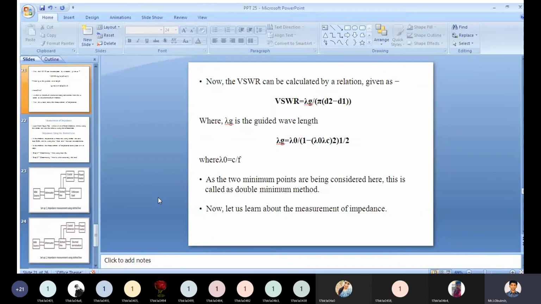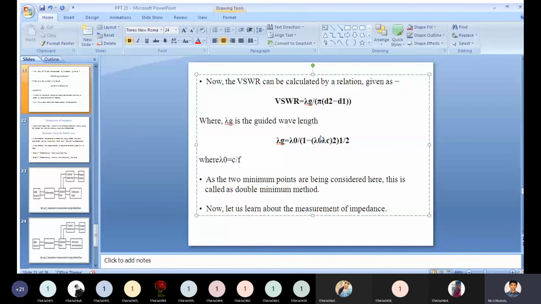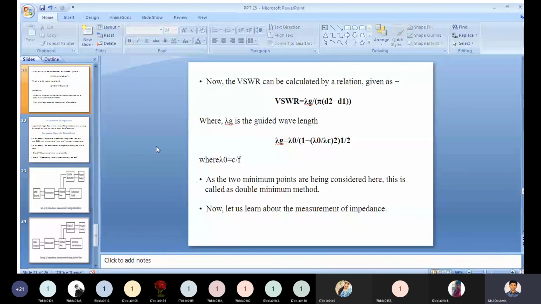Lambda g is equal to lambda naught divided by square root of 1 minus lambda naught divided by lambda c whole square.